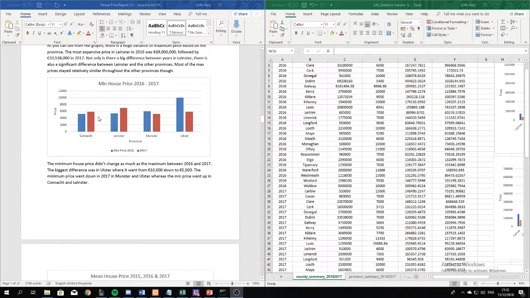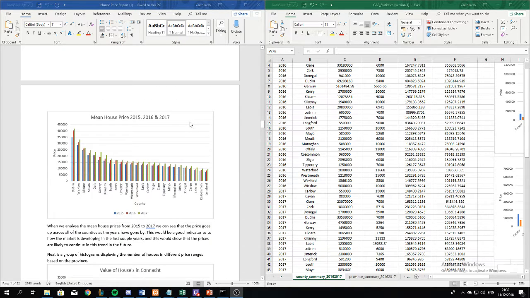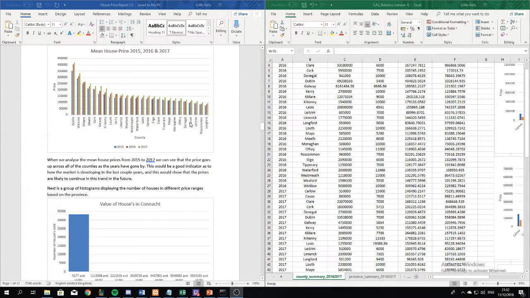So it means there's more of a price range in places like Leinster than there is in places like Ulster. Now, when we look at the mean price across 2015, 2016, and 2017, we can see in order here that Dublin has, on average, the highest mean price across the 3 years, with the prices heading up. And one of the things we notice is that in almost every county, in every year, the prices are going up. So that could be indicative of the market.